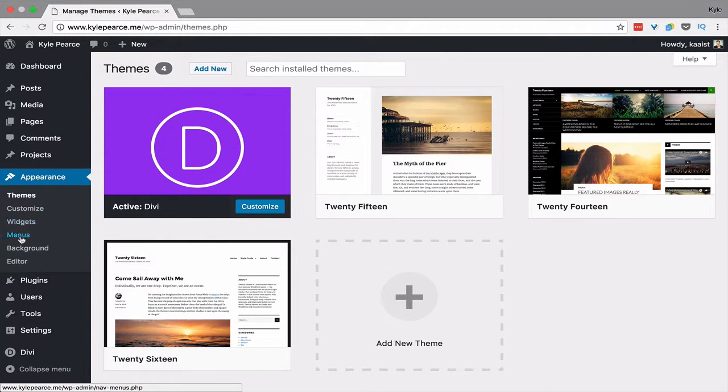Add in your widgets, menus, backgrounds, editor, that kind of stuff. So that's where the code is. Generally, you probably stay away from that until you start to learn HTML and CSS, if that's what you want to do. And then you've got plugins.